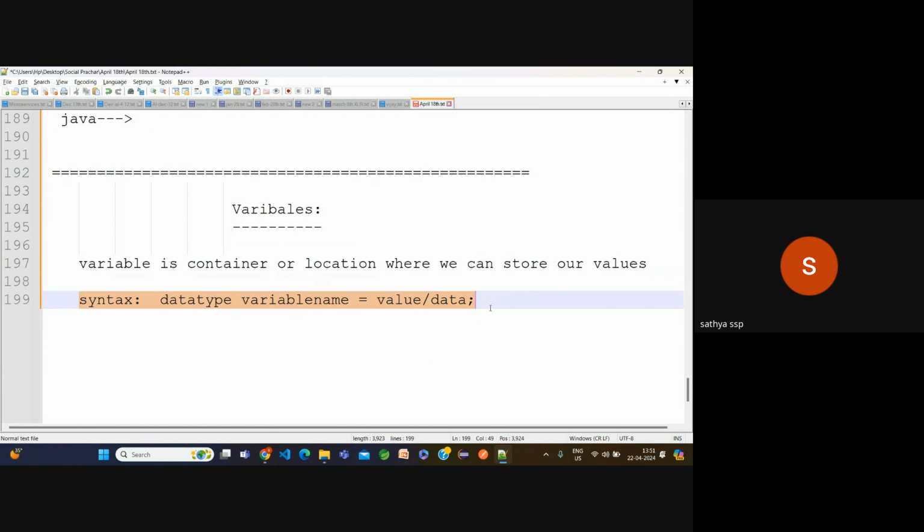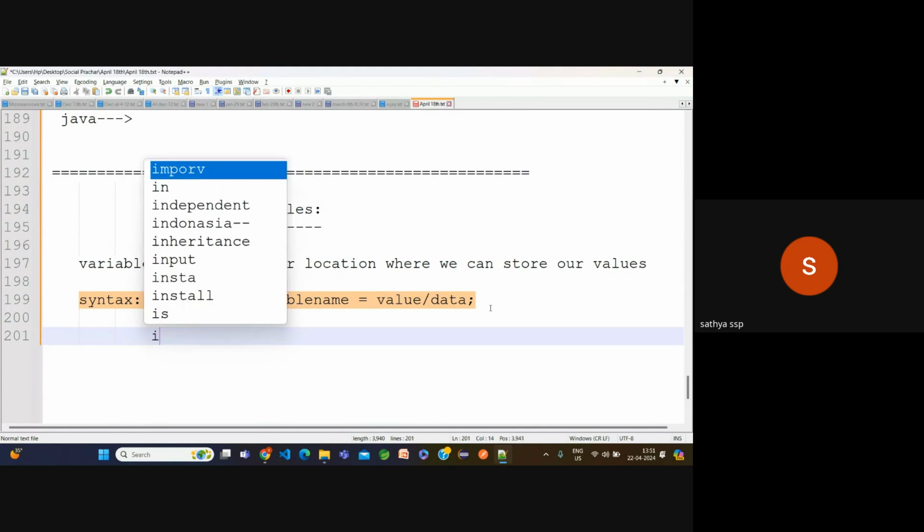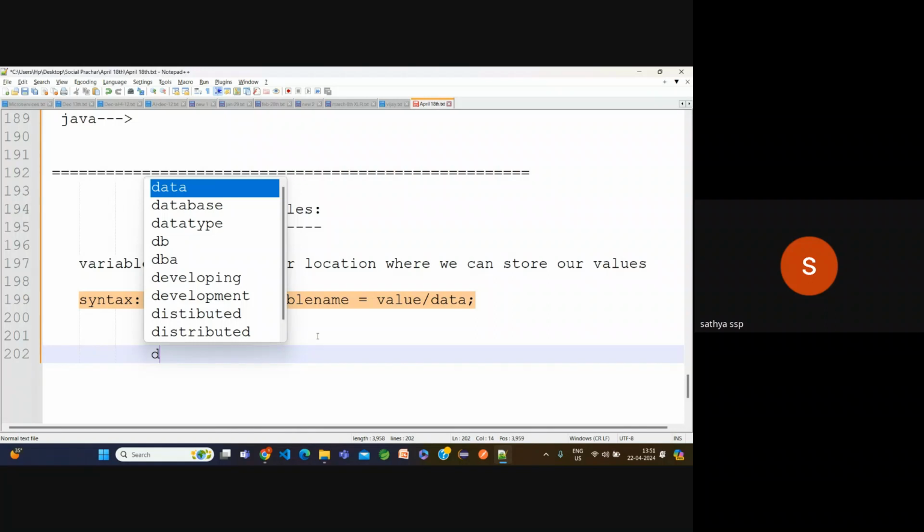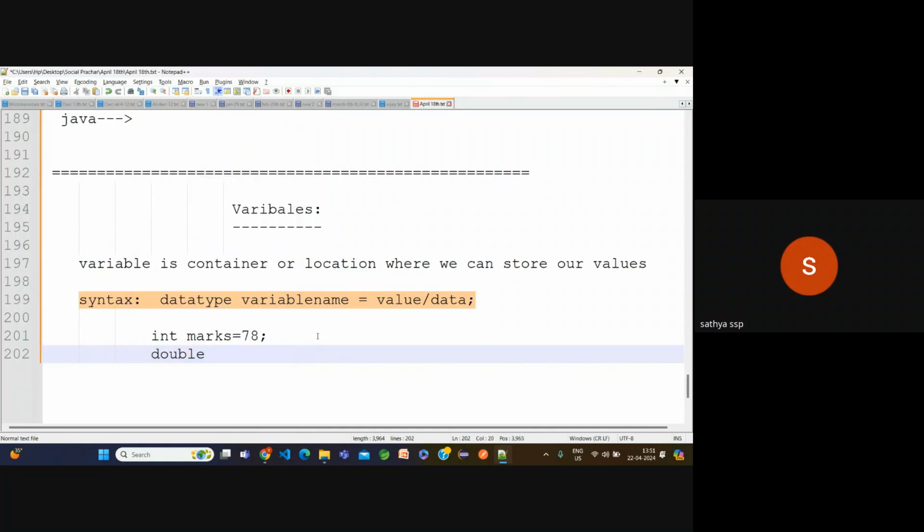How can we represent this? Observe carefully. Suppose I want to store some marks: int marks = 78. Here int is the data type, marks is the variable name, then the assigning operator, and 78 is the value. Suppose I want to store a salary: double salary = 67.89. This is a salary.